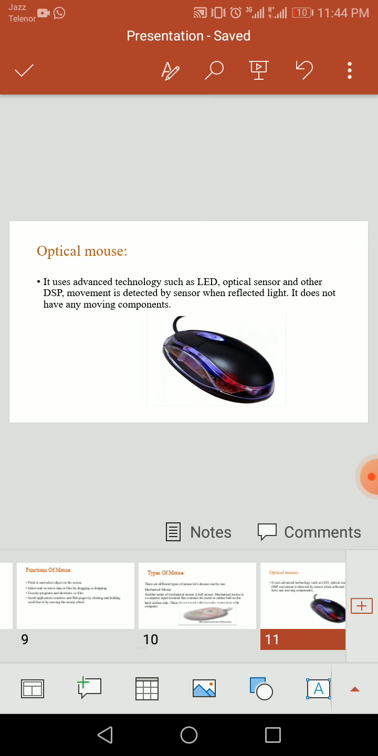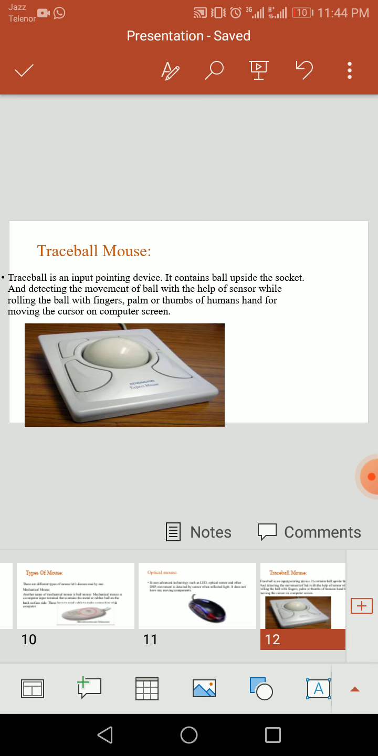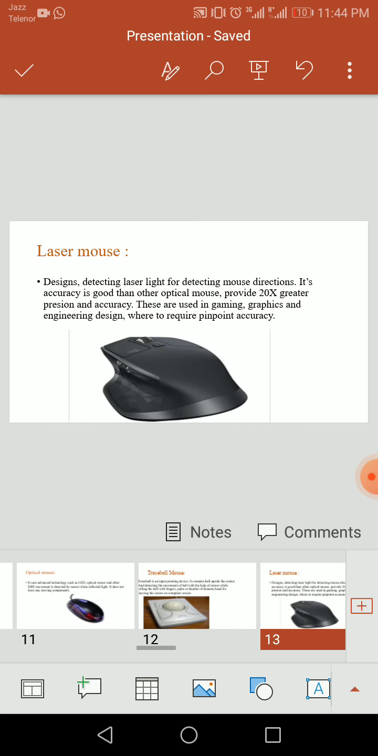The next type is optical mouse. It is an advanced mouse with technology, and it does not require any moving components or any cables. The next one is trackball mouse. Trackball mouse is also an input device and it needs human fingers, palms or hands for working. The next one is laser mouse. Laser mouse uses light and its accuracy is 20 times greater than the optical mouse.